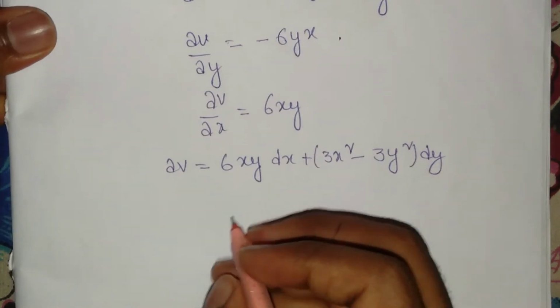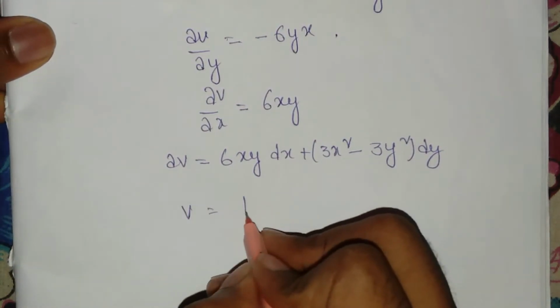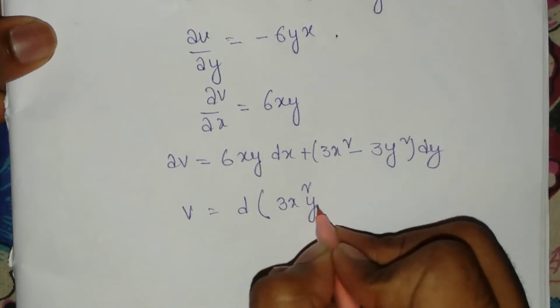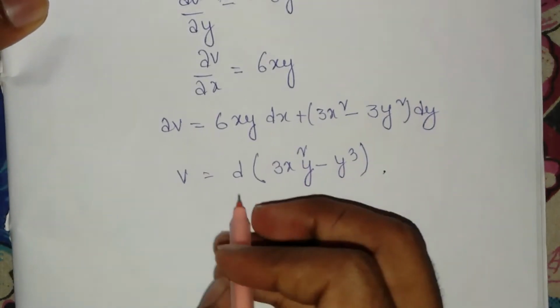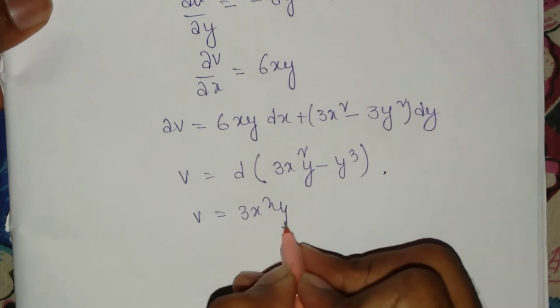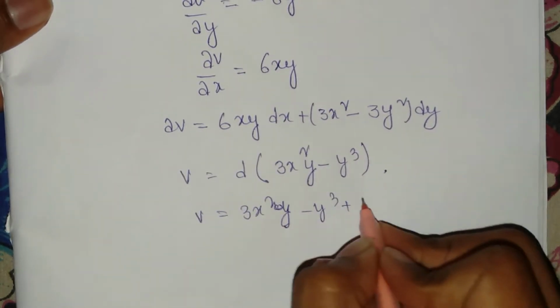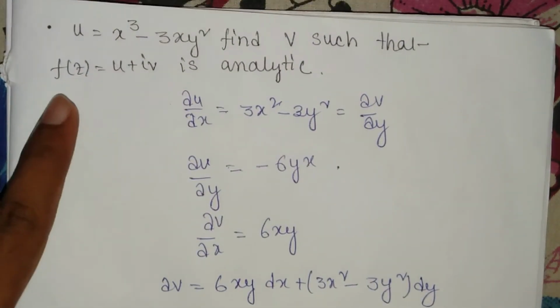Then v is equal to the integral of 3x squared y minus y cubed. So you will get v as 3x squared y minus y cubed plus c. This is the v. So this is a simple problem.